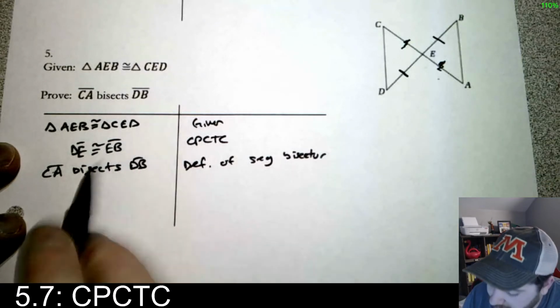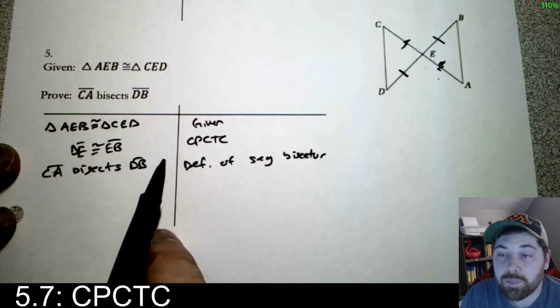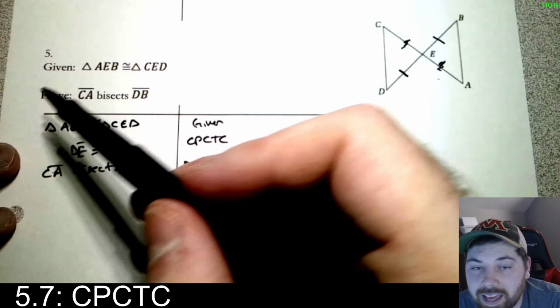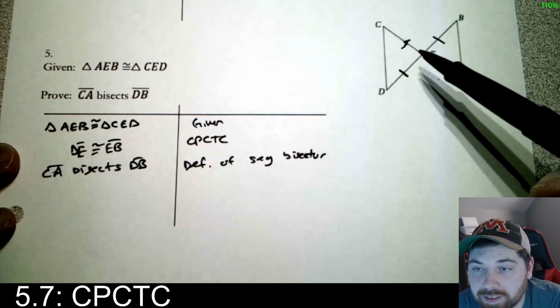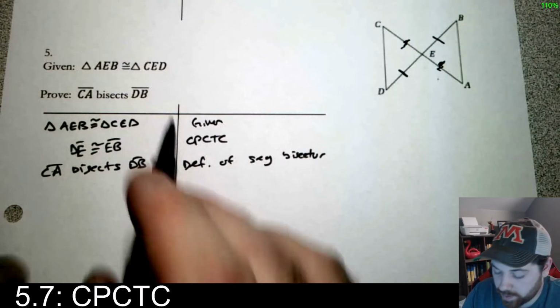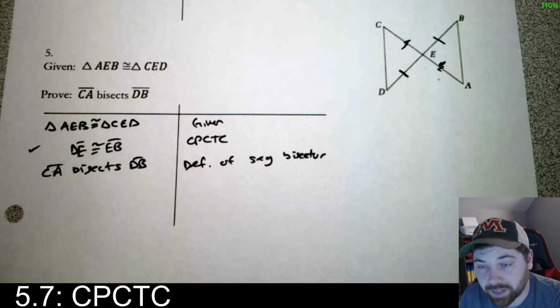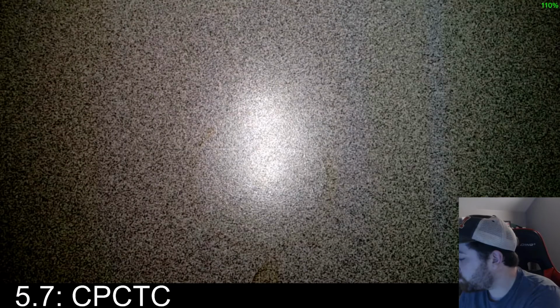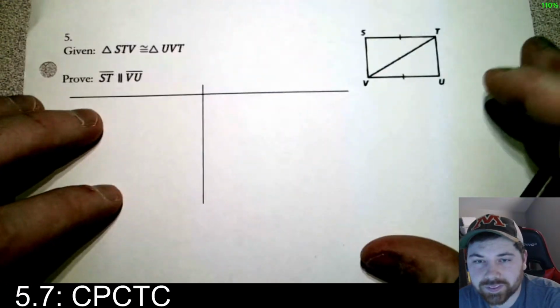So obviously the hard part of that one would be getting this part right here. But you know that if I say, hey, show me that this segment cuts DB in half, you would need to show that either side is the same. So this is the important step here. Okay? And we are on to our last example.